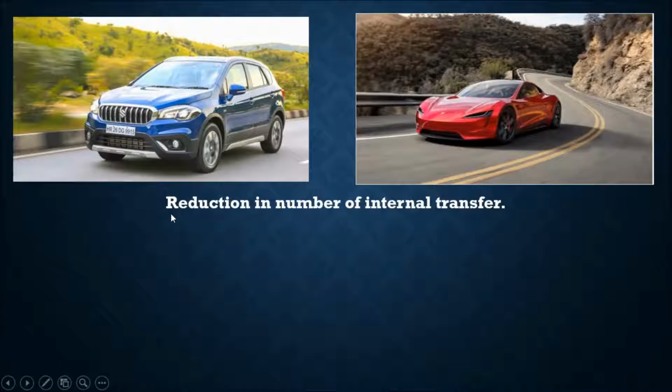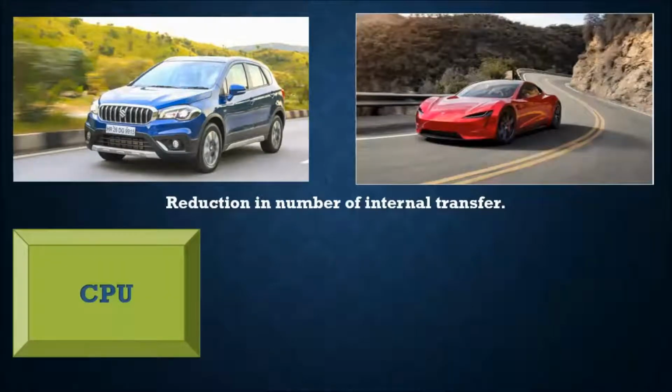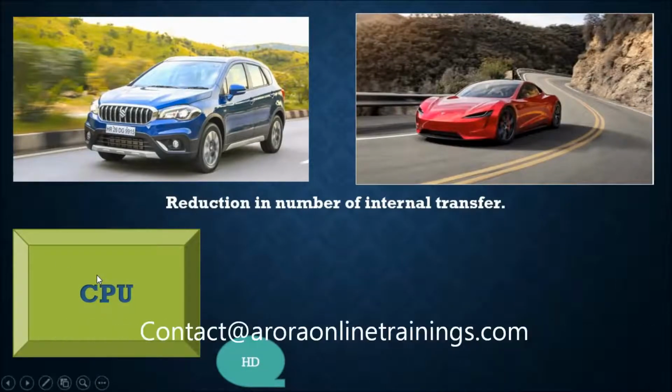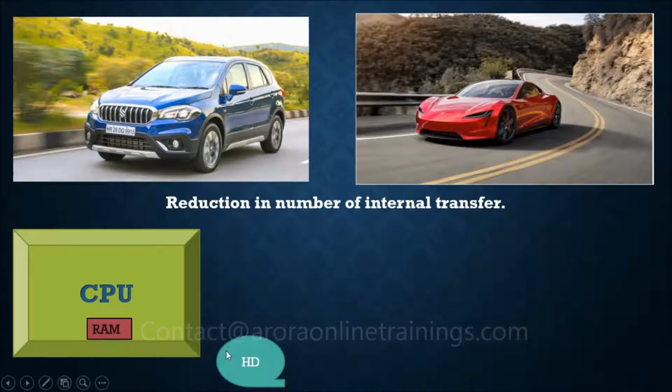In the same way, in the HANA architecture also, the internal transfer of data is less. For example, if you have a CPU and you want to perform any calculation on any data, the data is stored in the database.